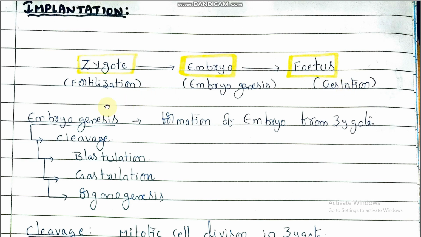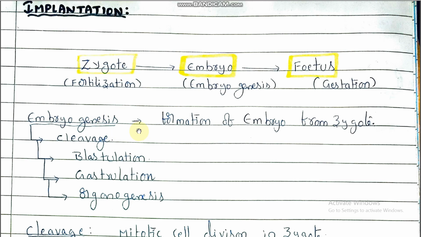The zygote undergoes different types of modifications. Once the zygote is formed in the fallopian tubes, it undergoes different types of cell divisions, so the zygote develops as an embryo. The formation of an embryo from the zygote is called embryogenesis.